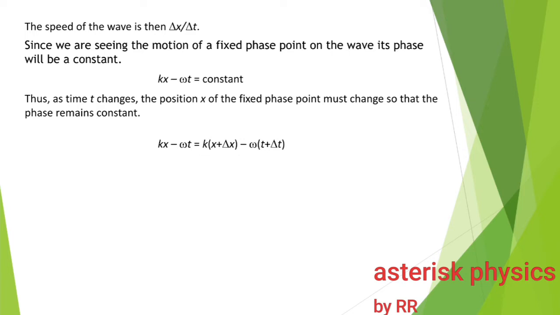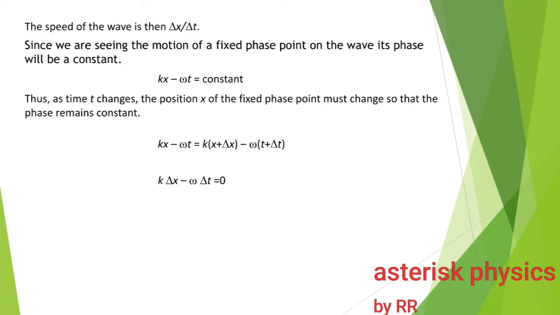So k into (x plus delta x) minus omega into (t plus delta t) is the phase value after a time interval delta t. And kx minus omega t is the phase value at an instant t. Since we are concentrating on a fixed phase point, the phase values will be same. So kx minus omega t is equal to k into (x plus delta x) minus omega into (t plus delta t).